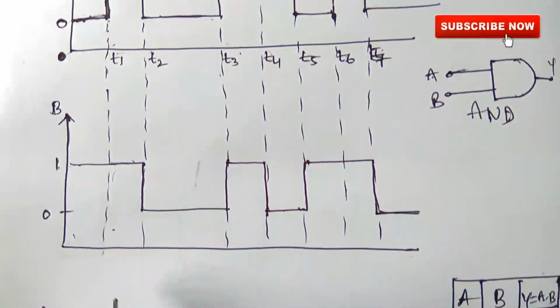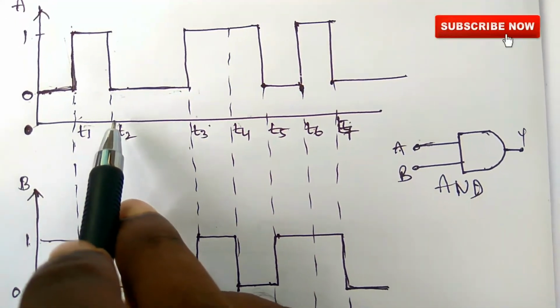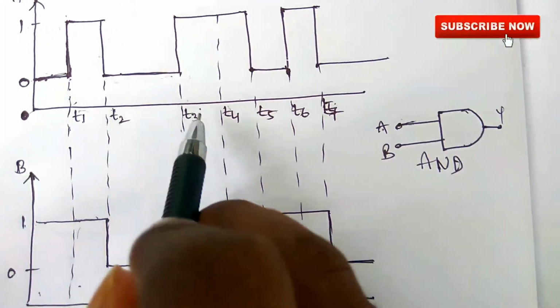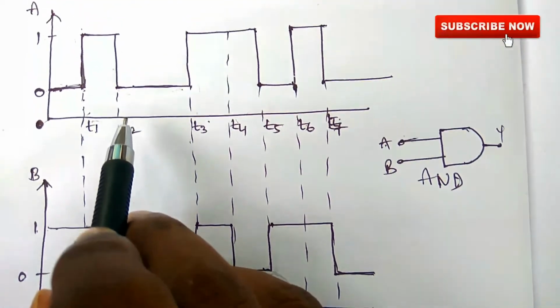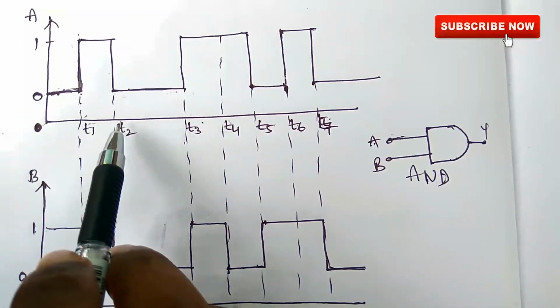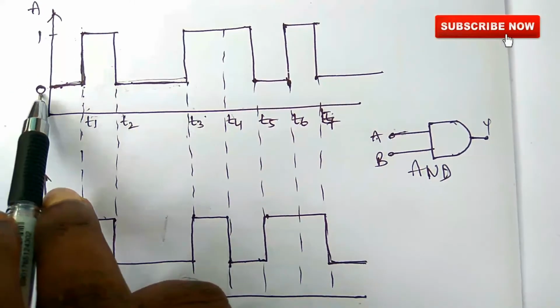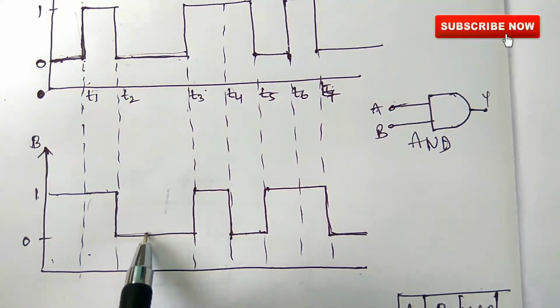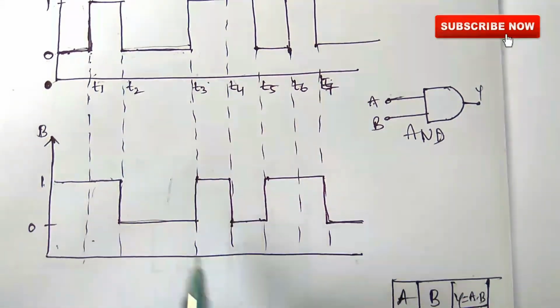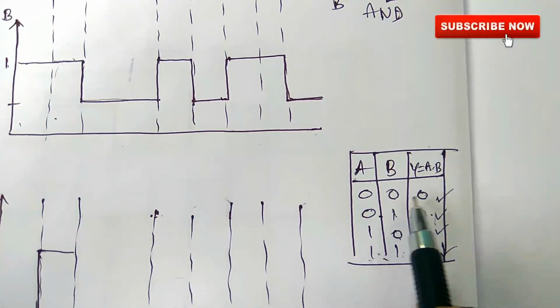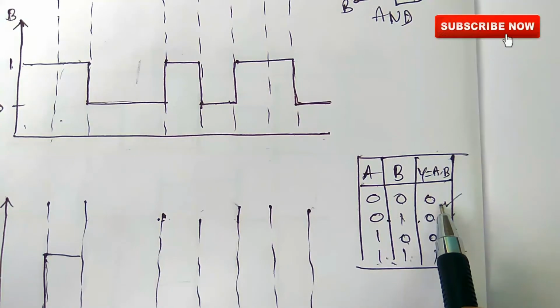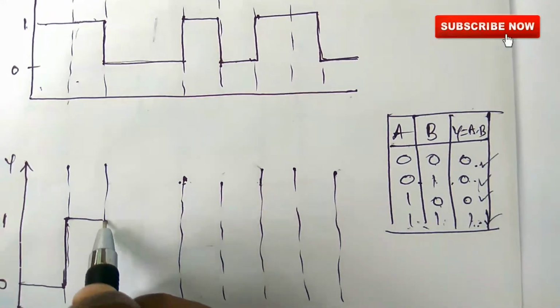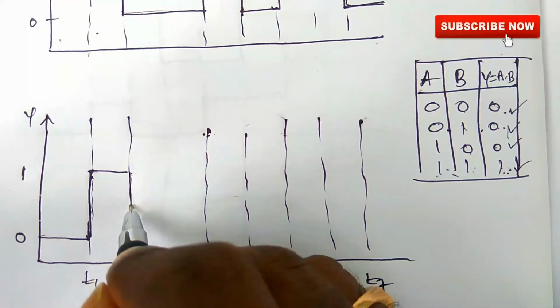Next, t2 to t3: input A is 0 and input B is also 0. If there is 0 and 0, the output will be 0, so it is drawn in the downward direction.